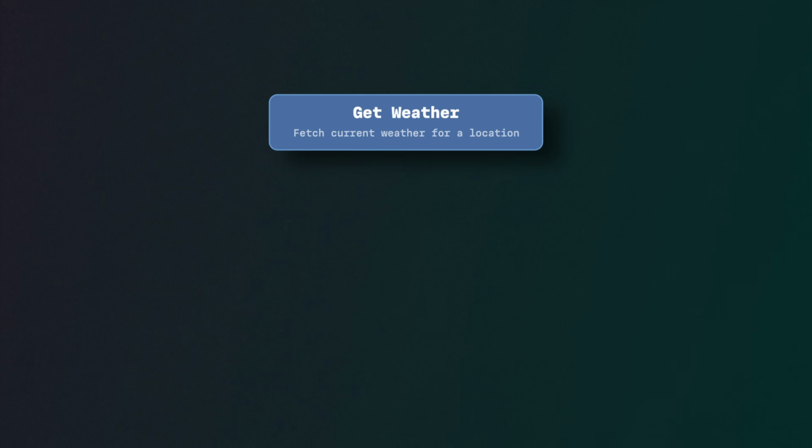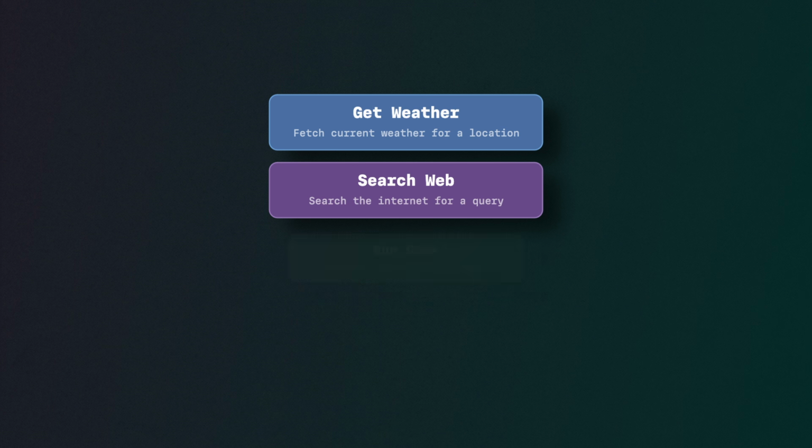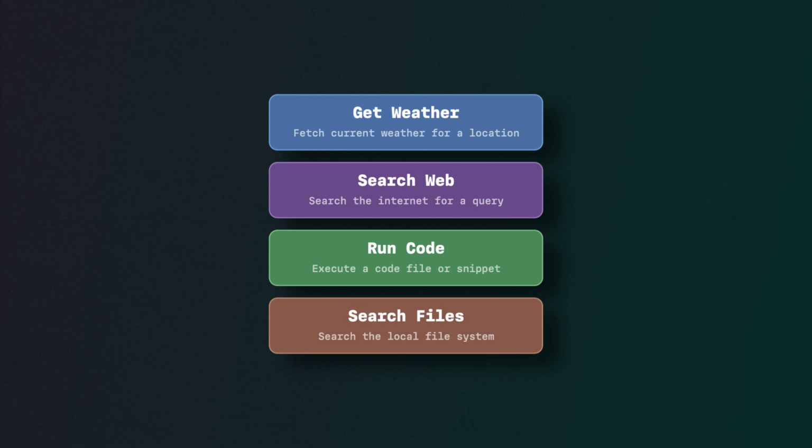So this is where the idea of tools come in. You can essentially include a list of available tools and how to call them in the context of your request. Things like get the current weather, or search the web for this specific term, or run this code file, or search the files on your file system. So these tool descriptions essentially tell the model what they can perform, and then the models are further fine-tuned to output tool calls.